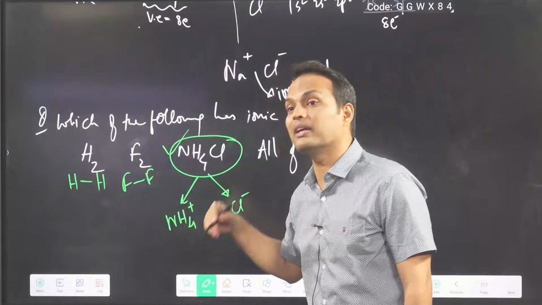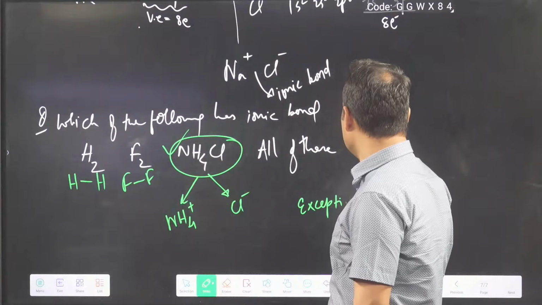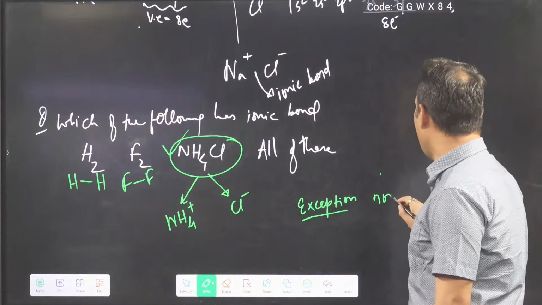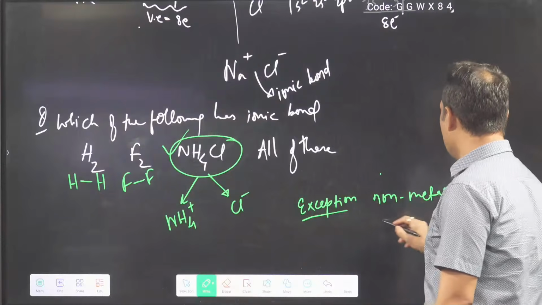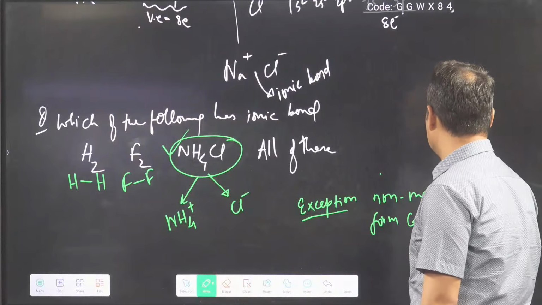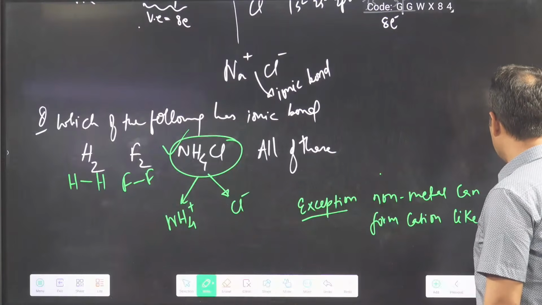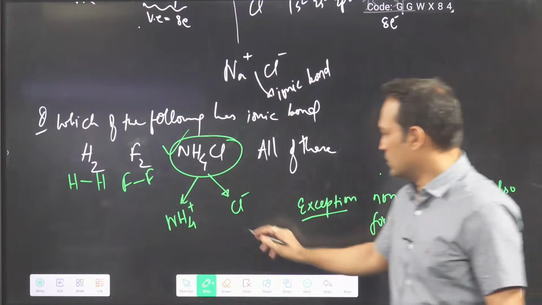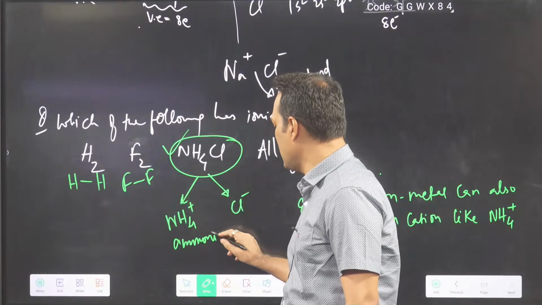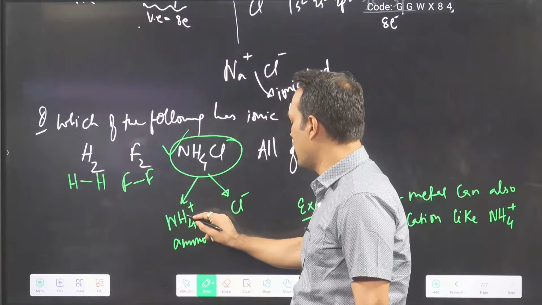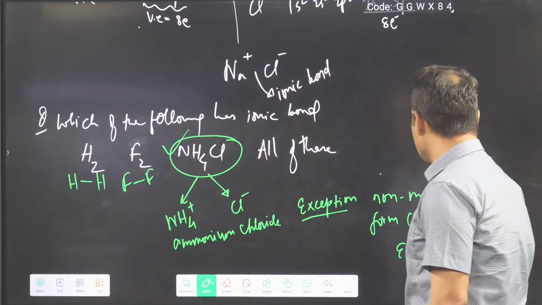So this is an exception, you can say, written in NCERT that non-metal can also form cation, like NH4 plus. Okay? So this is ammonium chloride. What is the name of this? Ammonium ion, ammonium chloride.